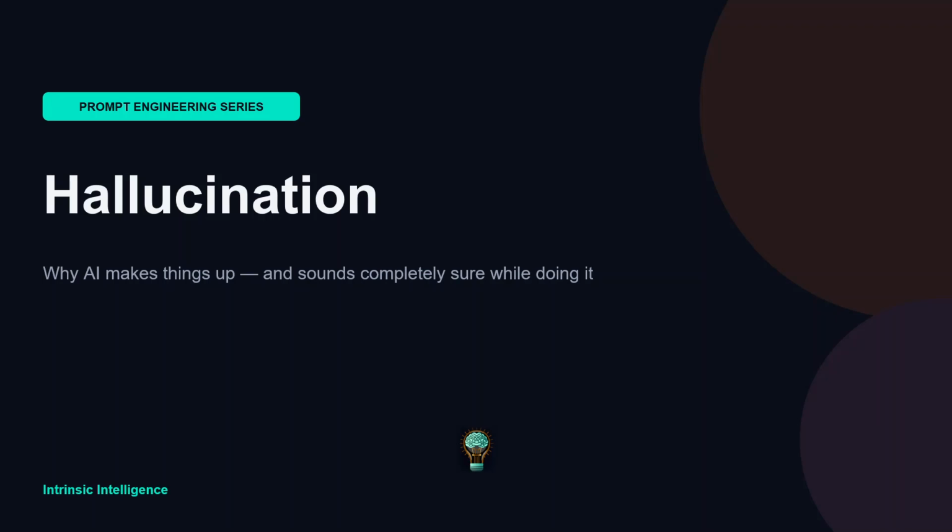Today, in our prompt engineering series, we are going to discuss hallucination: why AI makes up things and sounds completely sure while doing it. In general, whatever response we get from LLMs or chatbots, there is no check on the legitimacy part. Suppose the year data or citation data could be made up. So we will look into further detail why the responded text from the prompts is not verified, and we should verify it on our own. Let's move on.